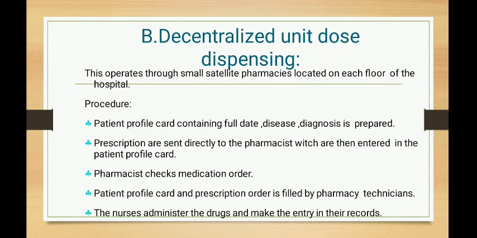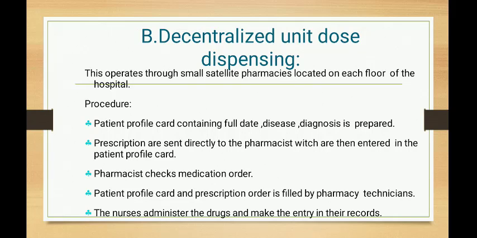So again, decentralized unit dose drug distribution means the operation is through a small satellite pharmacy located at each floor of the hospital. So if you visit some hospitals, each floor has a small dispensing area or small satellite pharmacy. So decentralized unit dose means that it will be kept in the hospital floor pharmacy.